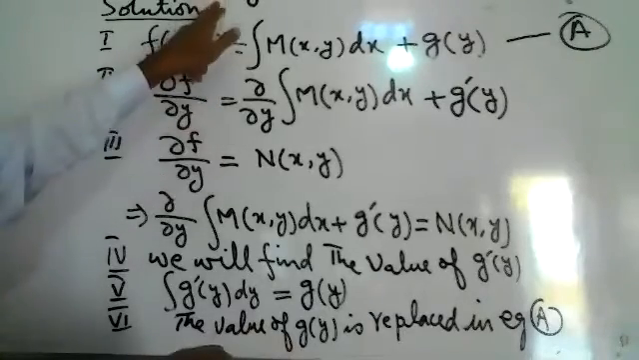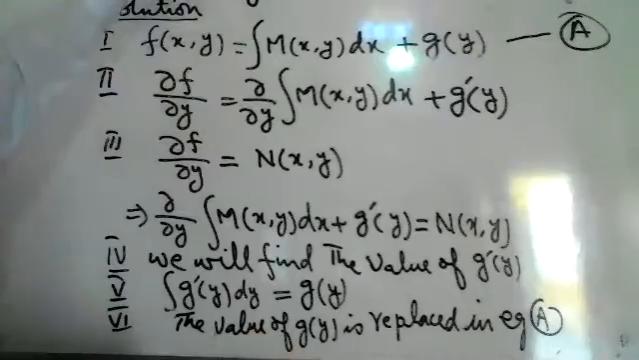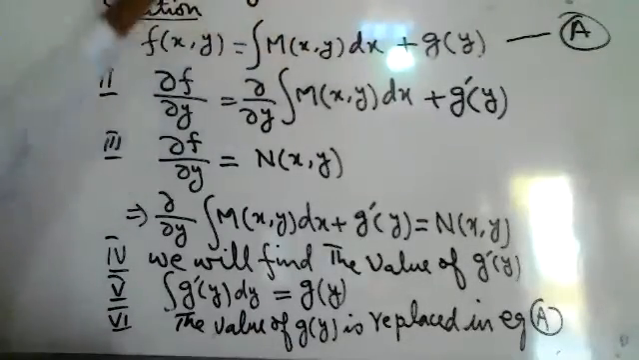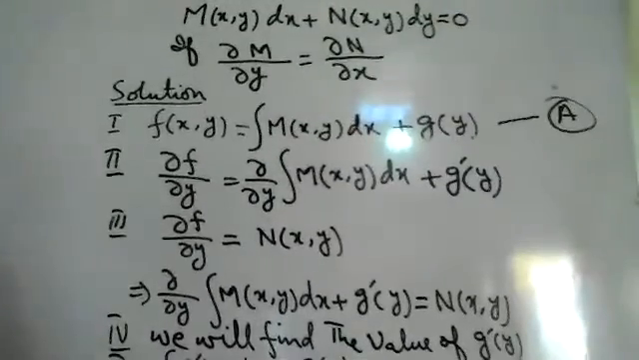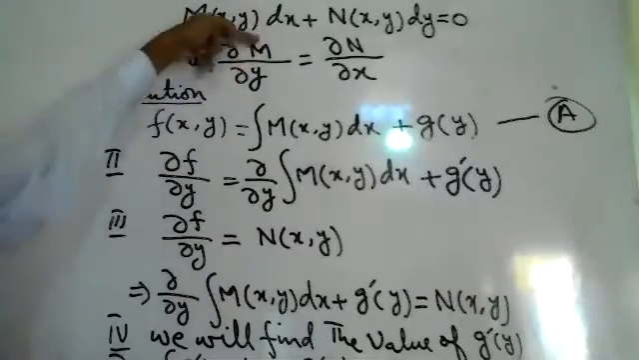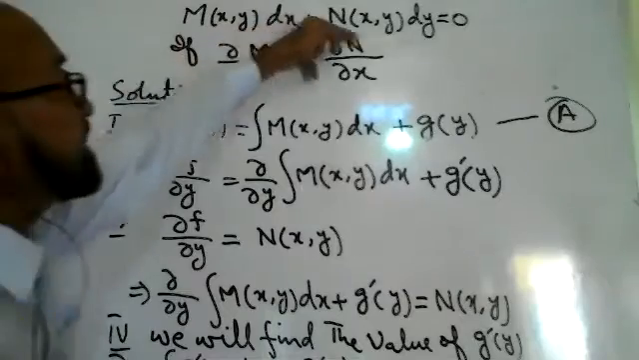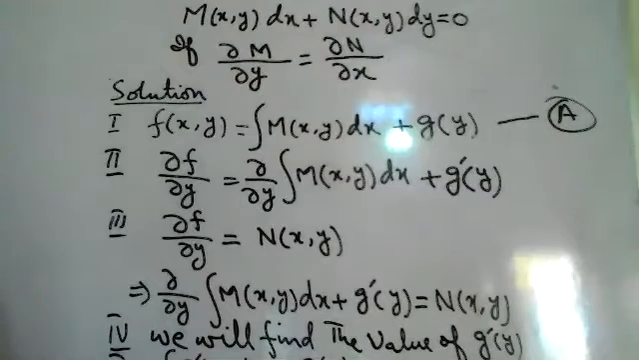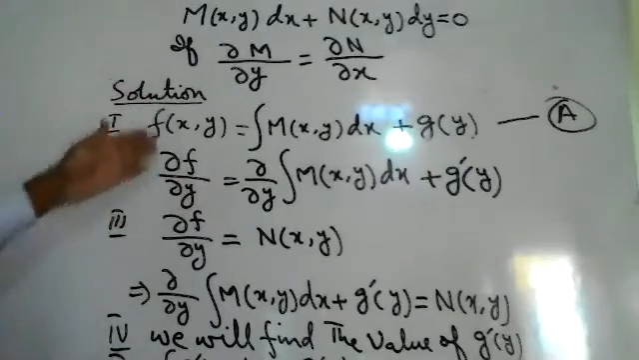first we'll prove it by taking the partial derivative of this one with respect to y and the partial derivative of this one with respect to x. If both are equal, this will be an exact differential equation. If both answers are not equal, this is not an exact differential equation. We'll differentiate this one only with respect to y, and this one with respect to x. And if it is an exact differential equation, then we will proceed with all these steps.